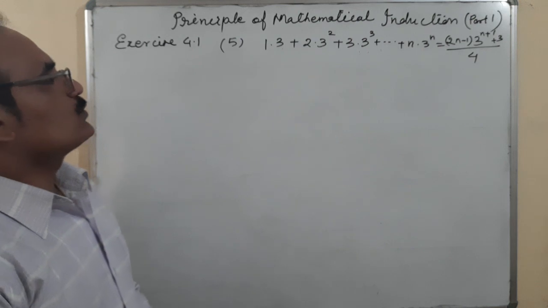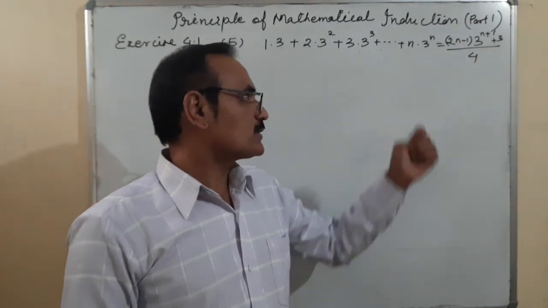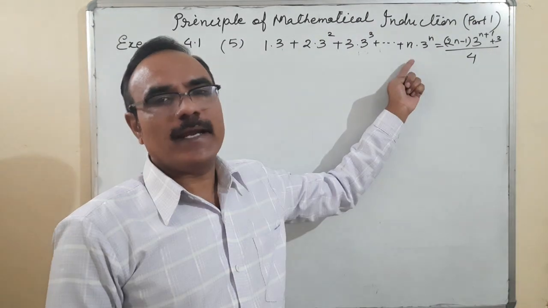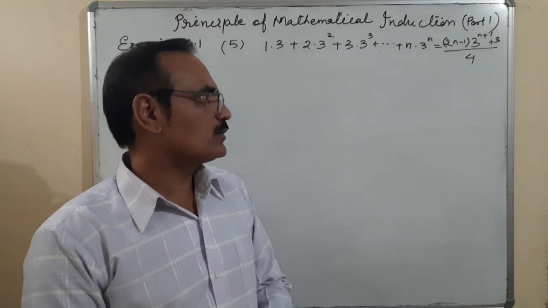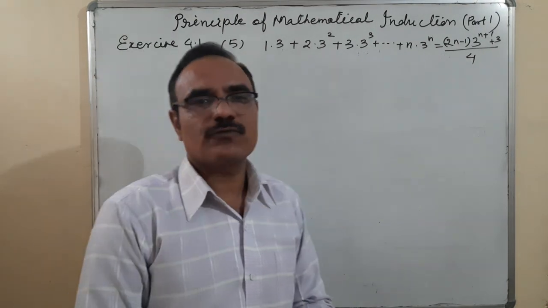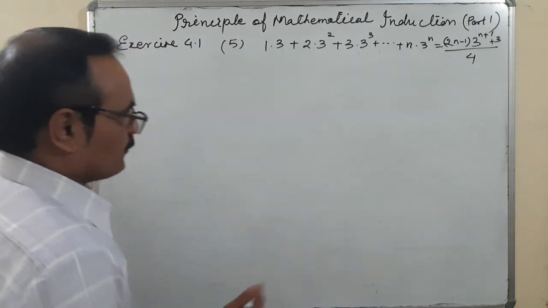1 into 3 plus 2 into 3 square plus 3 into 3 cube plus dash and last term n into 3 to the power n is equal to (2n minus 1) into 3 to the power n plus 1 plus 3, upon 4. Okay. We want to check it.